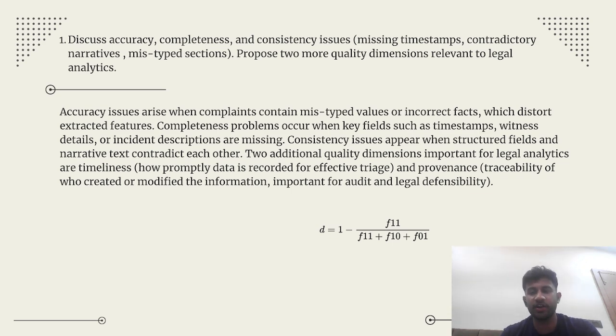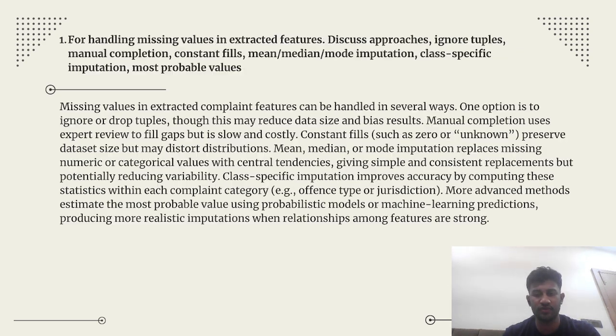Two additional quality dimensions important for legal analytics are timeliness and provenance. Provenance is the traceability of who created or modified the information. So D equals 1 minus F upon L, F11 upon F11 plus F10 plus F01.